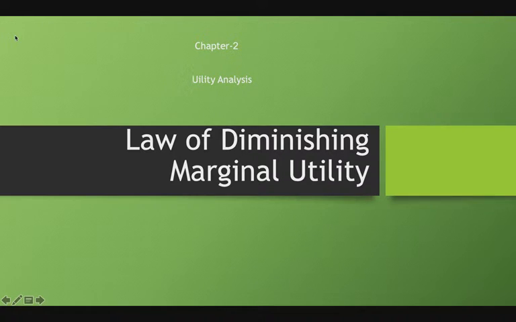This law explains economic behavior of rational consumer. It is a common experience that the more we have of a commodity, the less we desire to have more of it. This fact is expressed by the law of diminishing marginal utility.